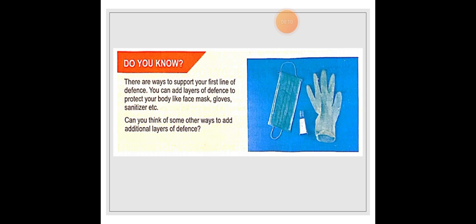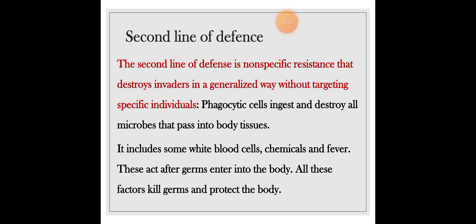Second line of defense. The second line of defense is non-specific resistance that destroys invaders in a generalized way without targeting specific individuals. Phagocytic cells ingest and destroy all the microbes that pass into body tissue. It includes some white blood cells, chemicals and fever. These act after the germs enter the body. All these factors kill germs and protect the body.